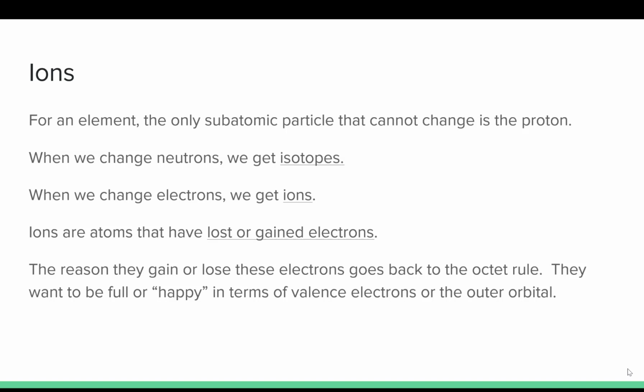So for most of the elements that we talk about, their valence electrons are on the second energy level and they want to be full at 8. Okay, so carbon has 4 valence electrons. It's out there looking for 4 other electrons to either share or give away in order to have a full outer shell.